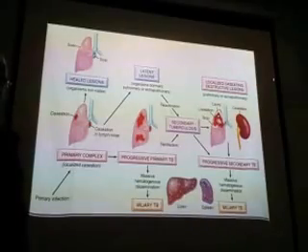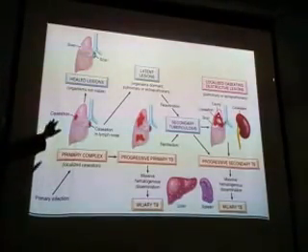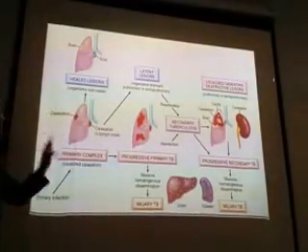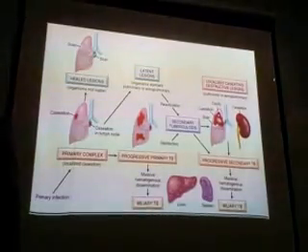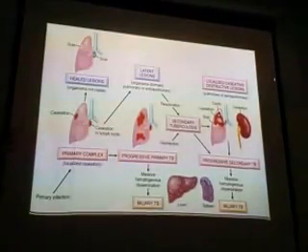Caseation, it is only mentioned. This is all tuberculous lesion. Okay. Is it clear? This is primary.